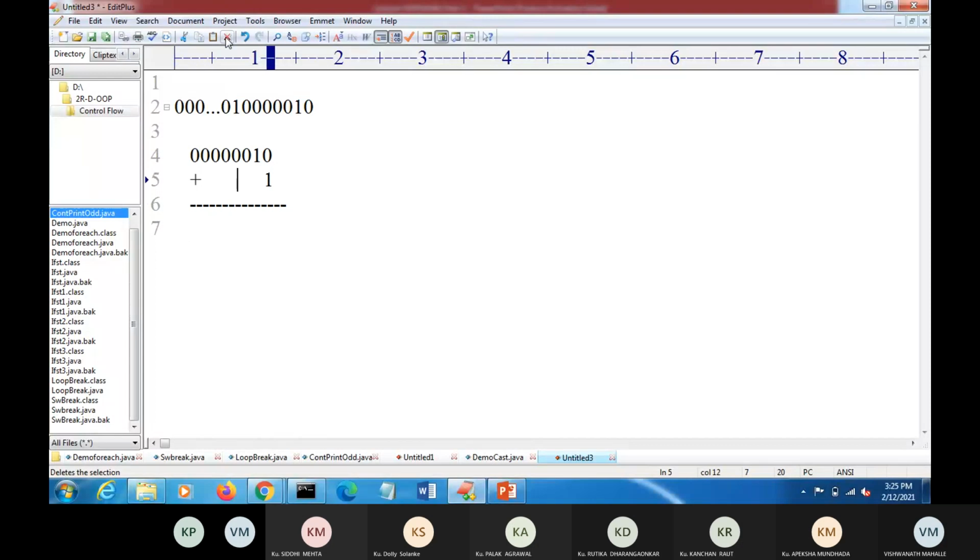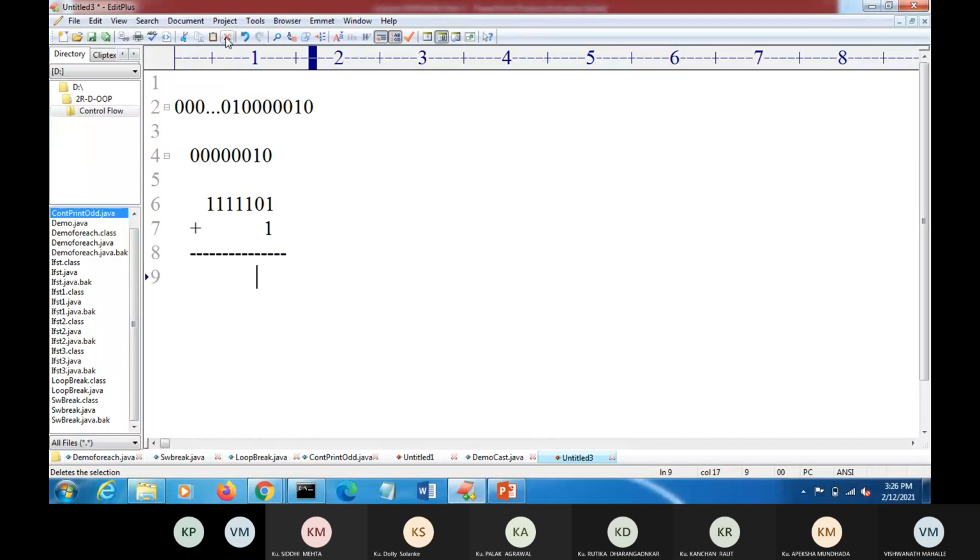First you convert it into 1's complement. The 1's complement of this number: 0 becomes 1, 1 becomes 0, so the remaining bits become 1111101. That is the 1's complement, and for 2's complement add 1.